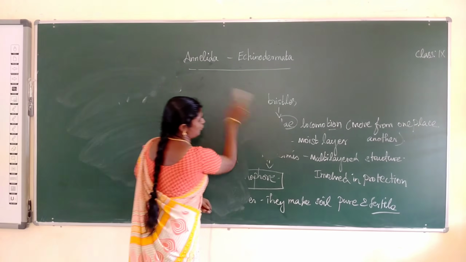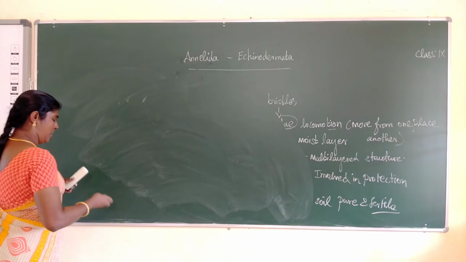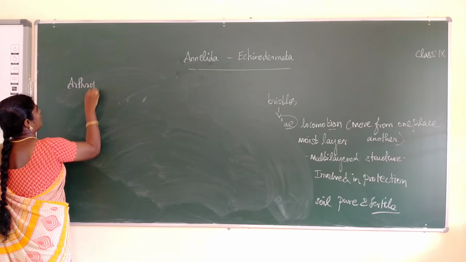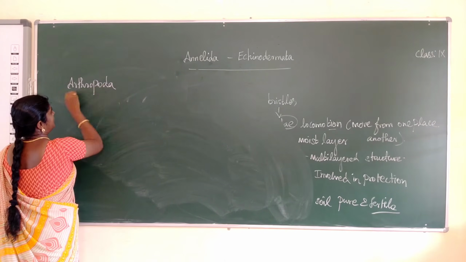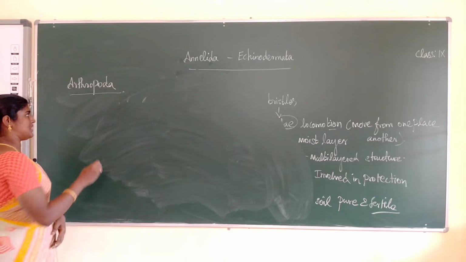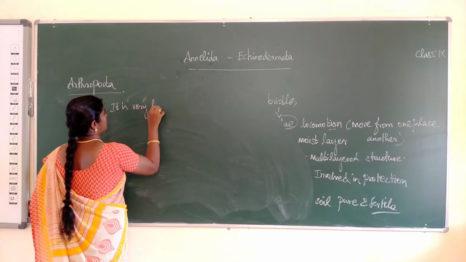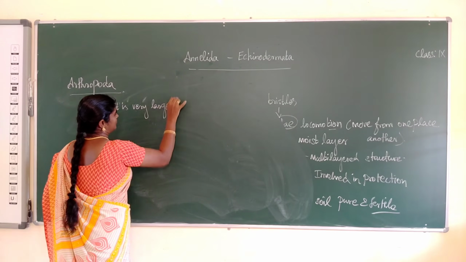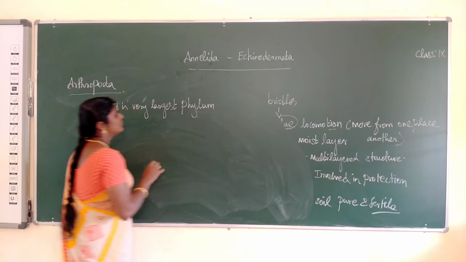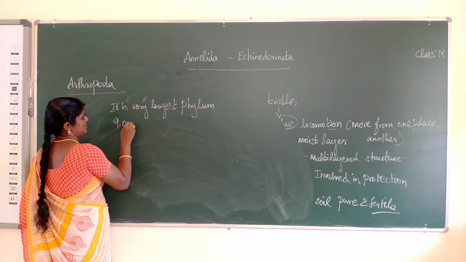Next phylum, Arthropoda. It is the very first largest phylum, with more than 9 lakh species.